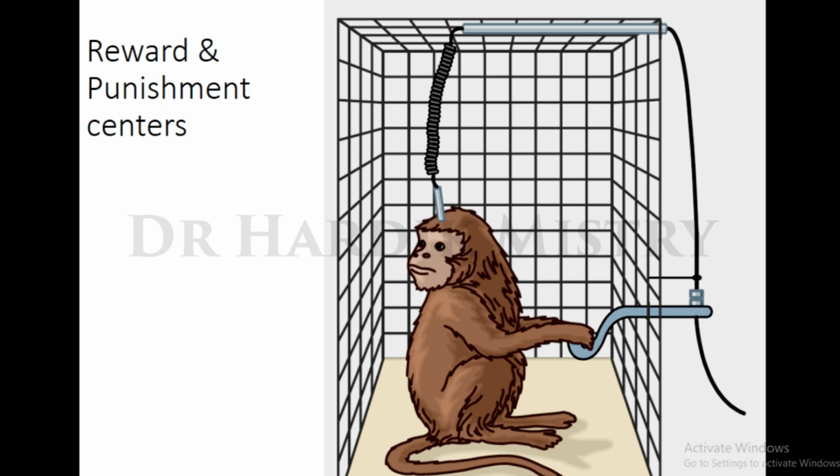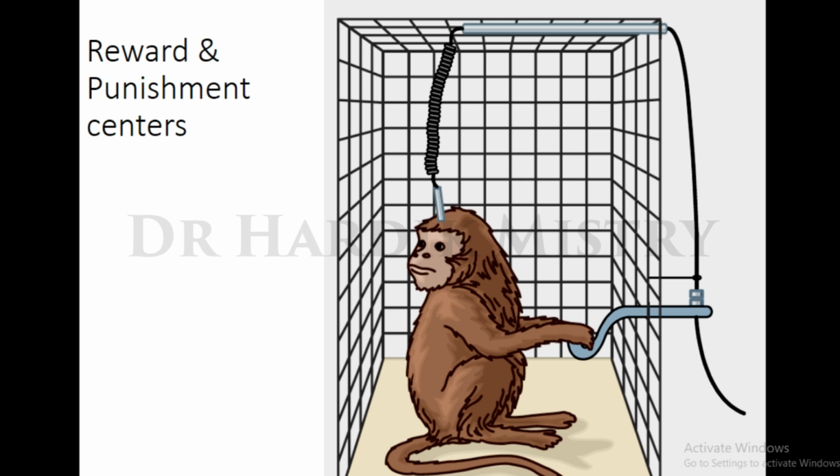And second, the opposite is the punishment type of behavior. That means when the monkey presses the handle, the monkey will get an electric shock. Every time the monkey presses the handle, every time it will get the shock. Now the monkey learns that pressing the handle is not a pleasurable thing.